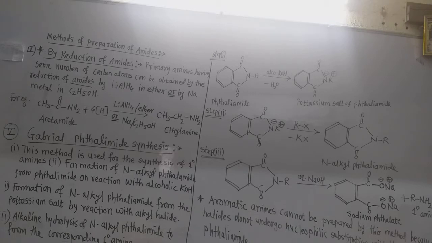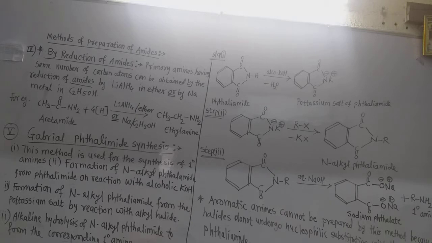And if we use the sodium metal in the presence of ethanol, there is also formation of nascent hydrogen. 4 atoms of nascent hydrogen are formed here also, because we have to reduce this C double bond O group into CH2 and H2O. So carbon requires 2 hydrogen atoms and oxygen also requires 2 hydrogen atoms to convert into the water molecule. And carbon requires 2 hydrogen atoms to convert into the CH2 group.